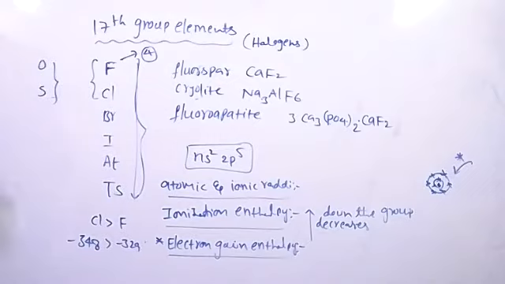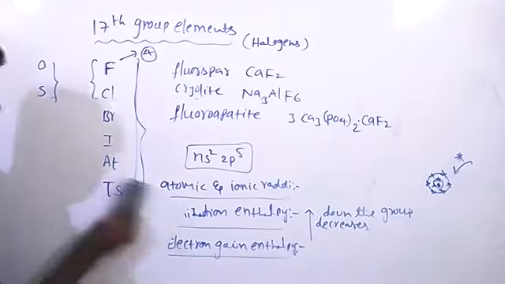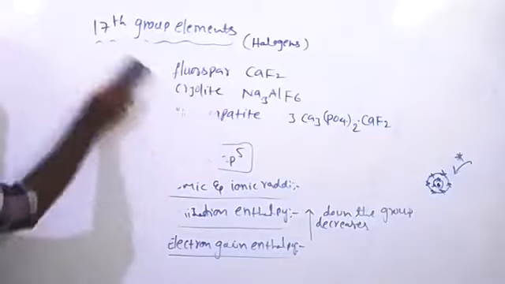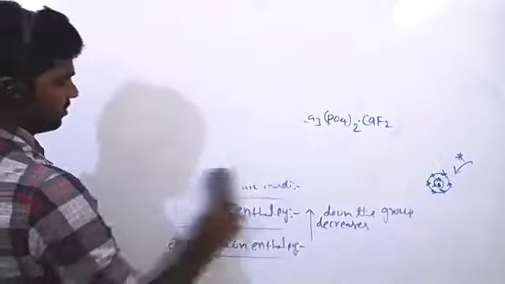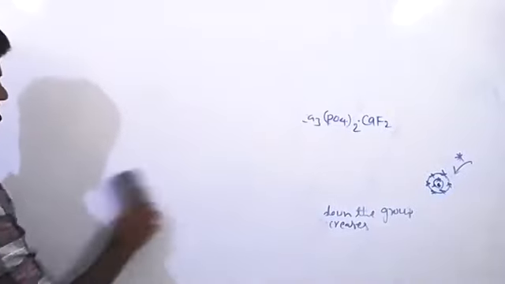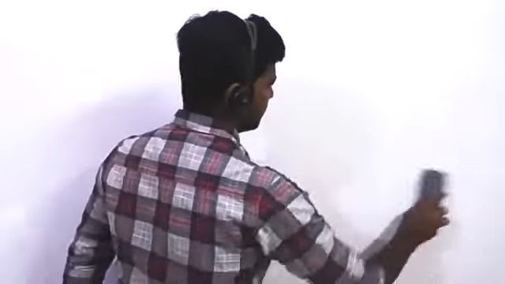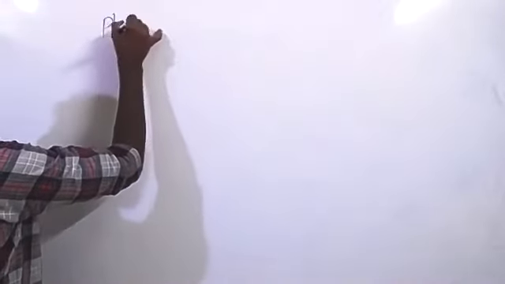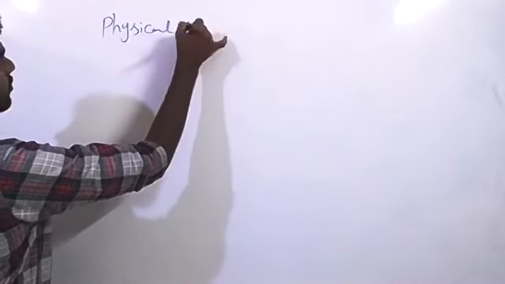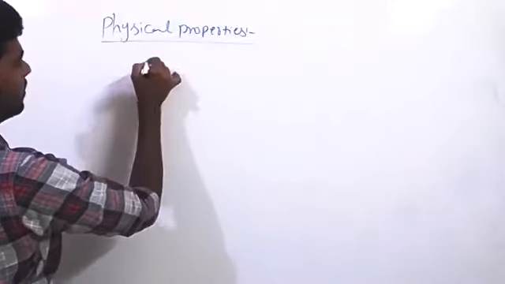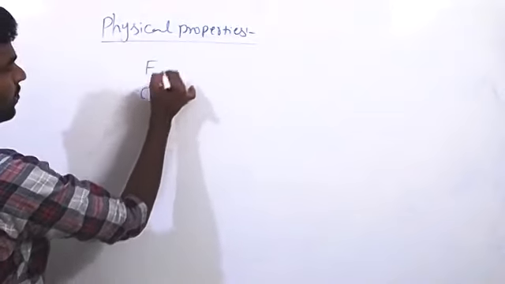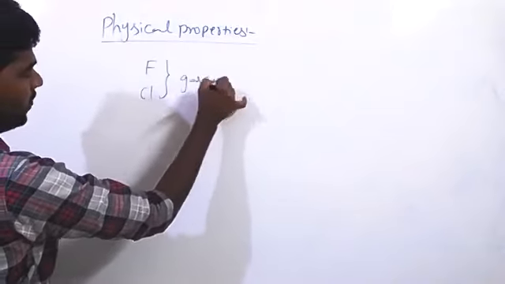Okay, next, physical properties. Fluorine and chlorine, these both are gases at room temperature.